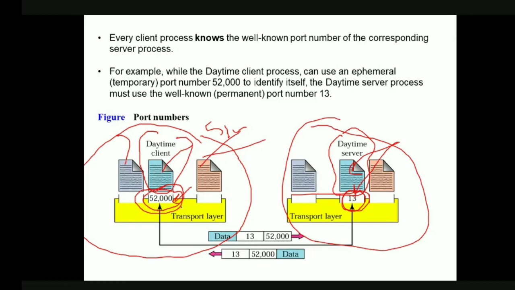So if you see, now the client is sending some data, and this is the destination port number, and this is the source port number. Okay, now again the server has to send a reply, right? So again it is sending some data, and it is sending the source port number. What is the source?